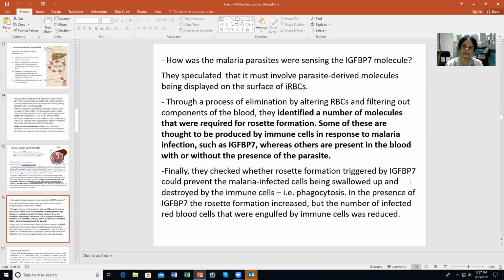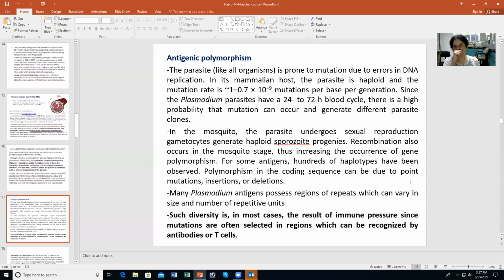And this tells you that rosette formation has some role to play, and that the presence of certain proteins enhances rosette formation, and there are signals that the parasite senses in the blood and can increase or decrease rosette formation, and this causes protection of the infected RBC from the immune response. So rosette formation then becomes an immune protective mechanism.